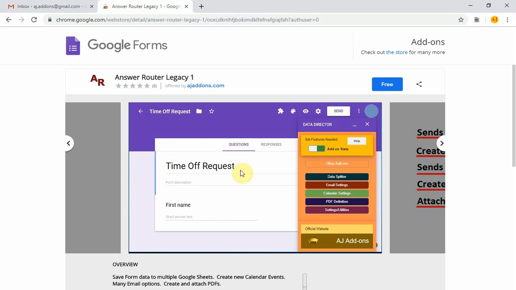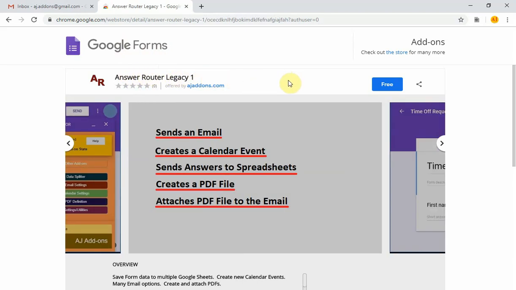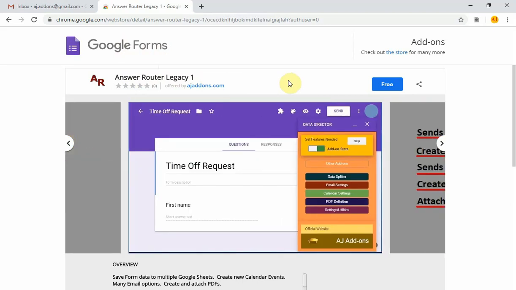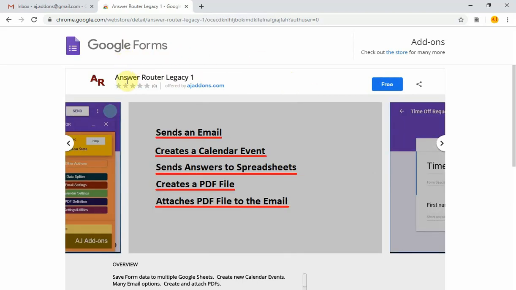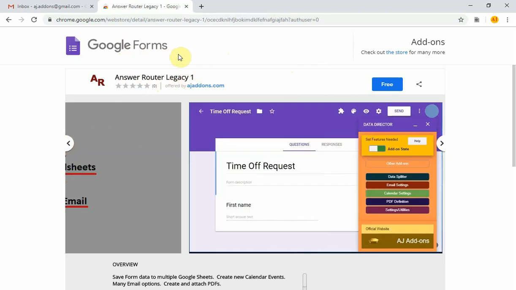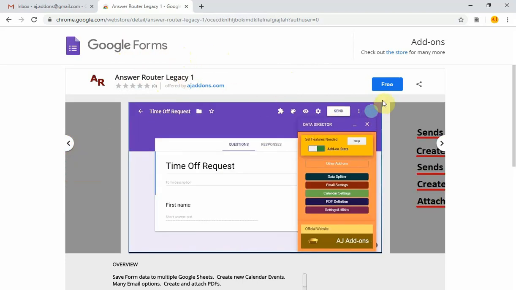I'm going to show you how to install the Google Forms add-on named Answer Router Legacy 1. So this video is how to install it, the permissions you need. Once you have found Answer Router Legacy 1 in the G Suite Marketplace, you can click the free button.